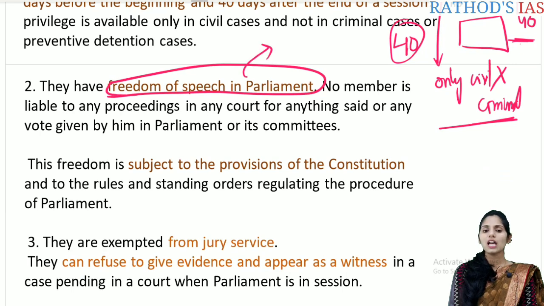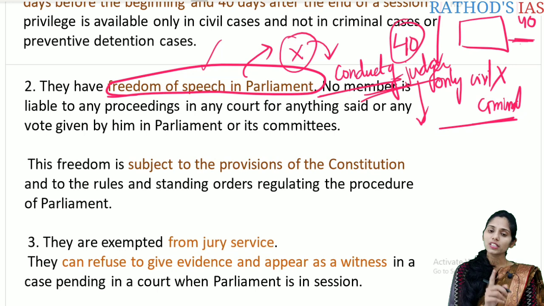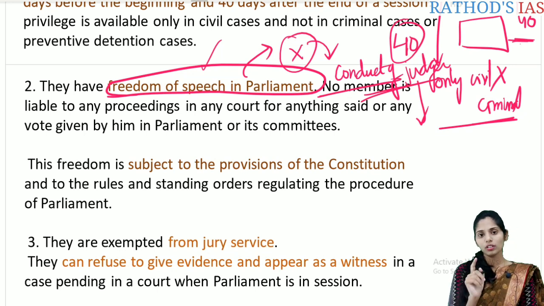We can see there is absolute freedom of speech in Parliament, but there are some restrictions. Here the members of Parliament are not allowed to speak about the conduct of the judges. So here one restriction is present. The conduct of judges cannot be discussed in the House. But the conduct of the judges can be discussed in one case, whenever there is a bill or motion passed to remove the judges of the High Court.